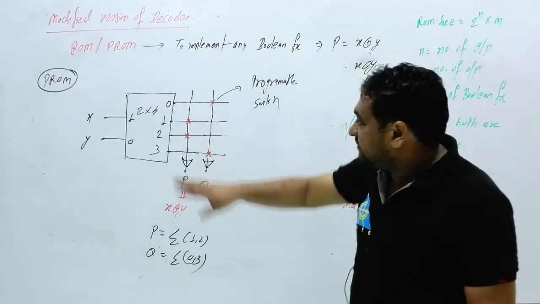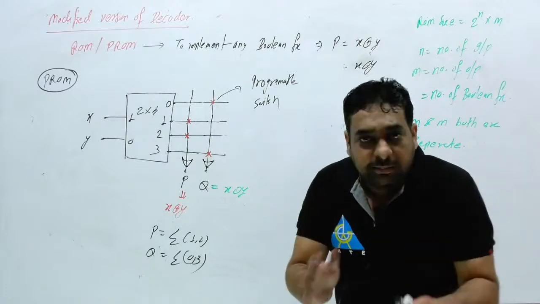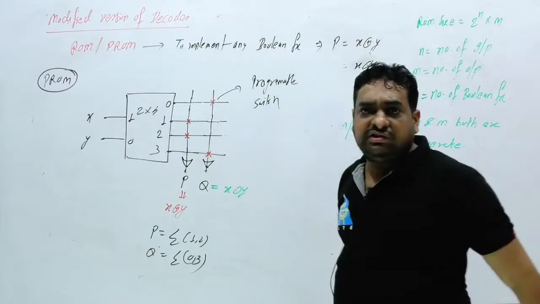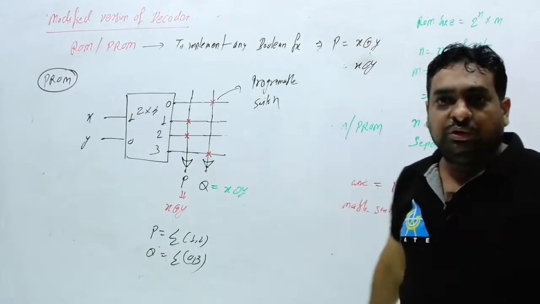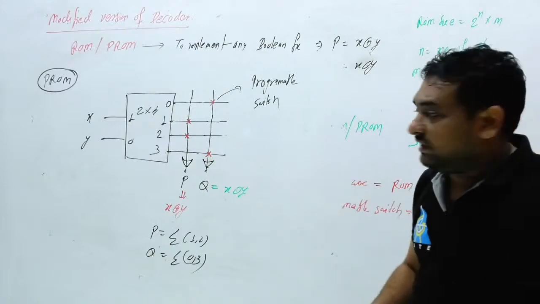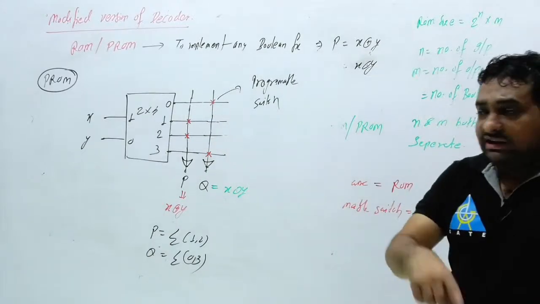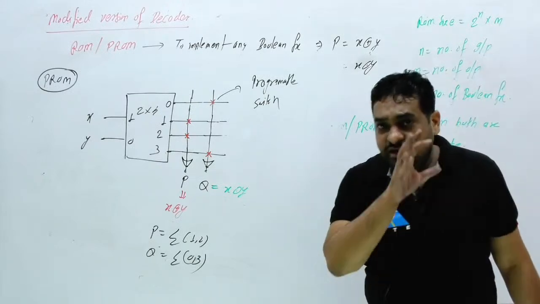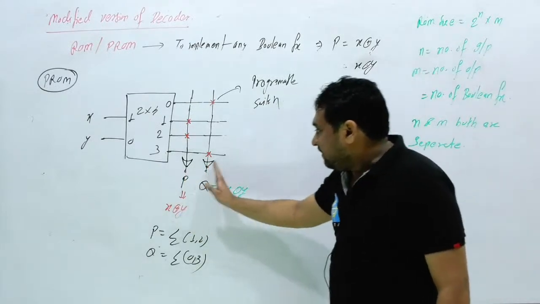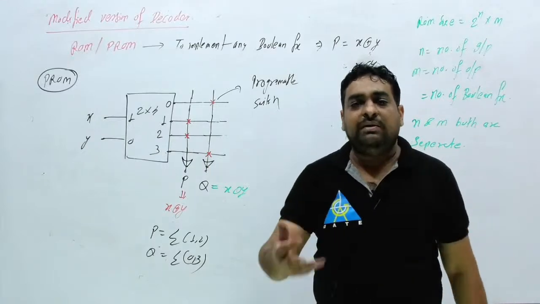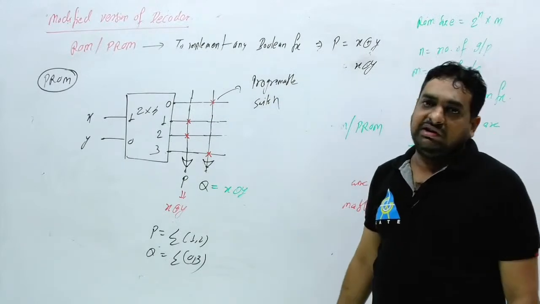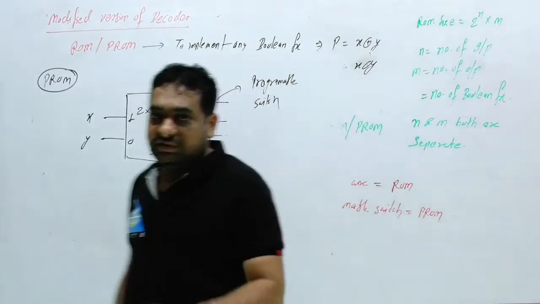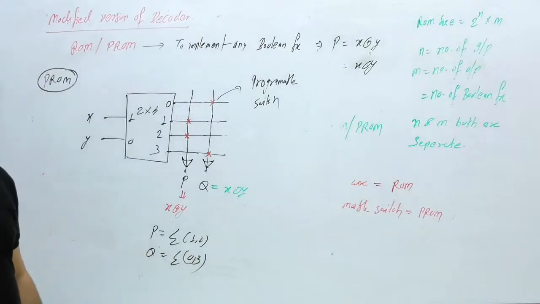Now you can use this circuit many times for many boolean functions. This is the best structure in today's world. We use this structure in real life also. In real life, many digital circuits are designed by this structure. What is the advantage of this structure? The main advantage is that you can implement many boolean functions simultaneously by using one circuit. This is the advantage of a PROM structure. Clear this thing?